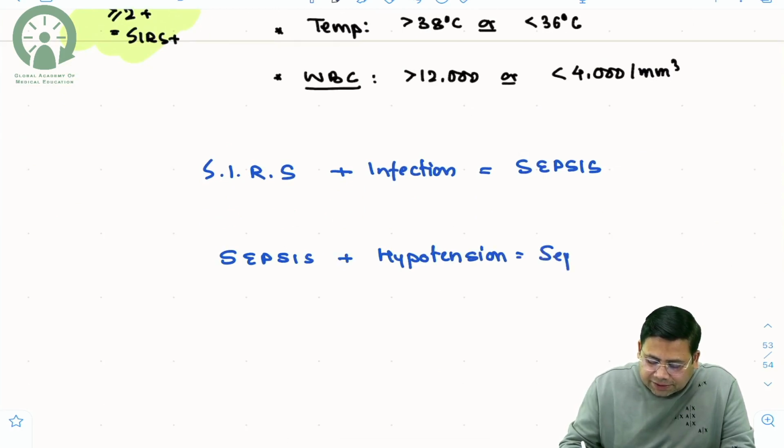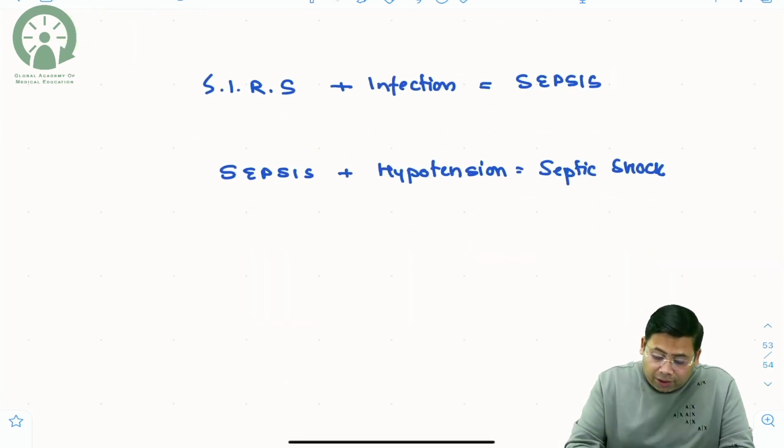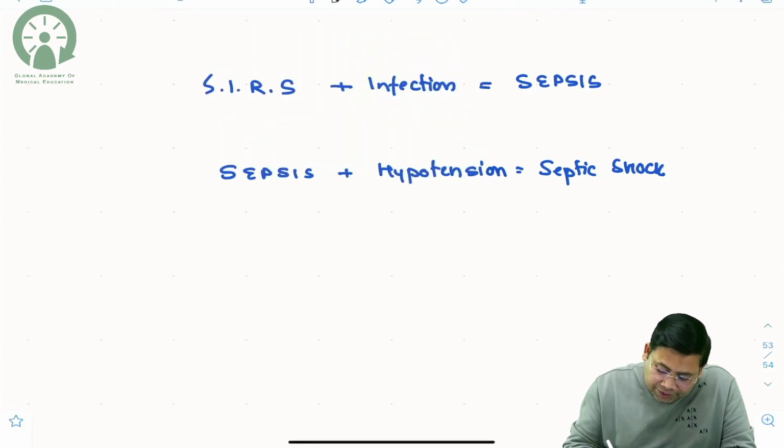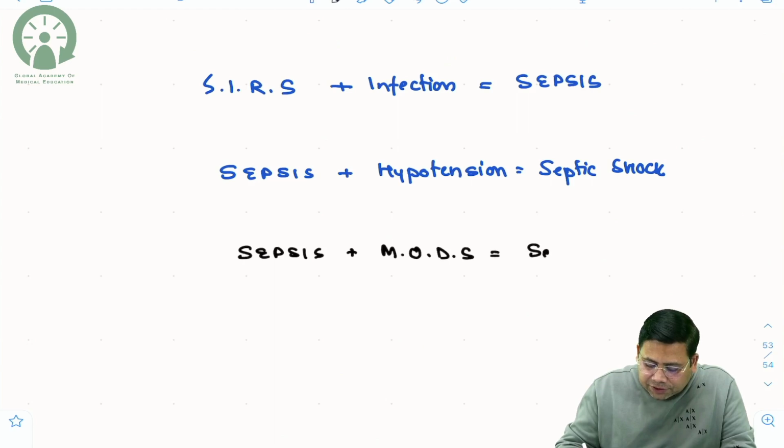This is known as septic shock. This is again a very important thing that you need to understand. Again, one more thing is sepsis plus organ dysfunction. So sepsis plus MODS, you can call it sepsis syndrome.